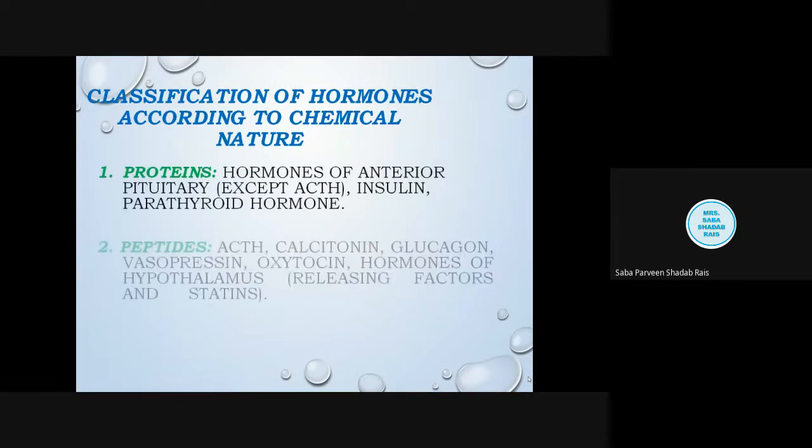Now, the first type of hormone is called the protein hormone or peptide hormone. What do you mean by protein and peptide, and what is the difference?